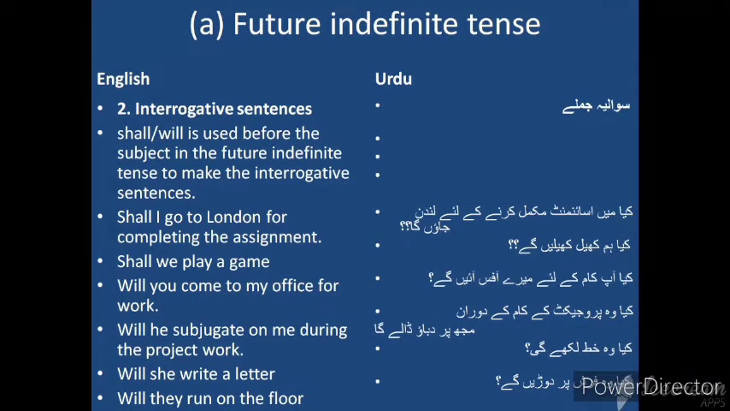Now, this is the second type of sentences we're gonna discuss here in future indefinite tense. That is interrogative sentences. Shall, will is used before the subject in the future indefinite tense to make the interrogative sentences.